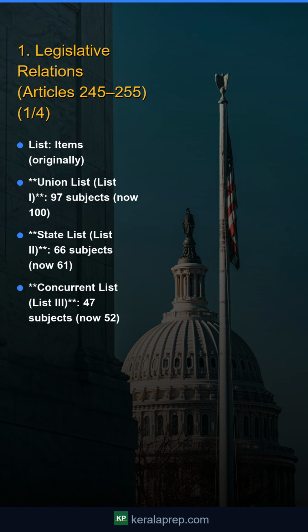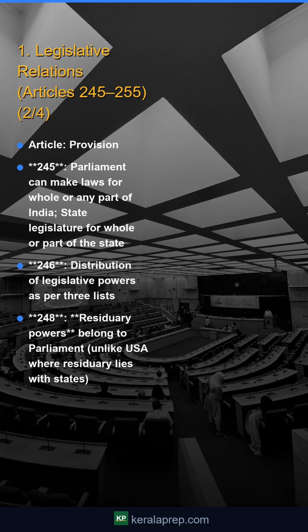1. Legislative relations, Articles 245 to 255. List. Items originally. Union List, List 1: 97 subjects, now 100. State List, List 2: 66 subjects, now 61. Concurrent List, List 3: 47 subjects, now 52.